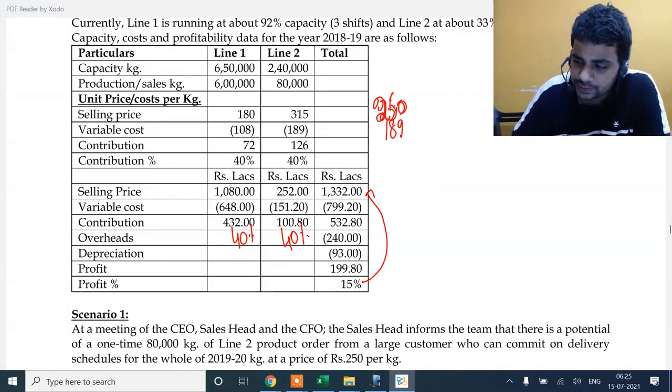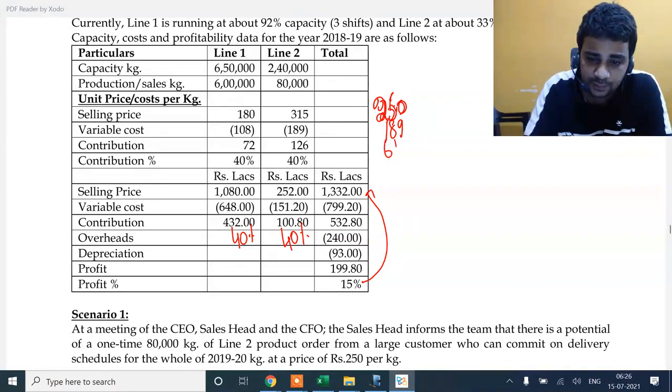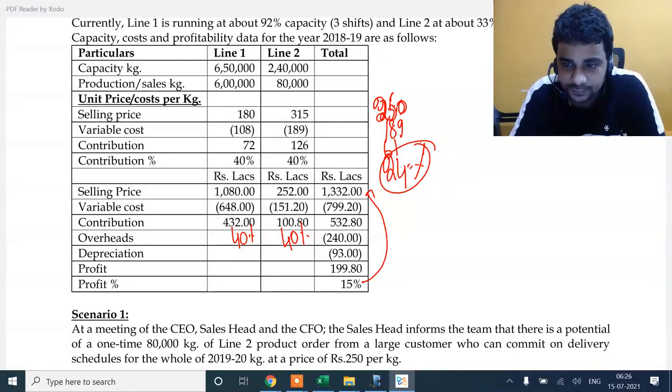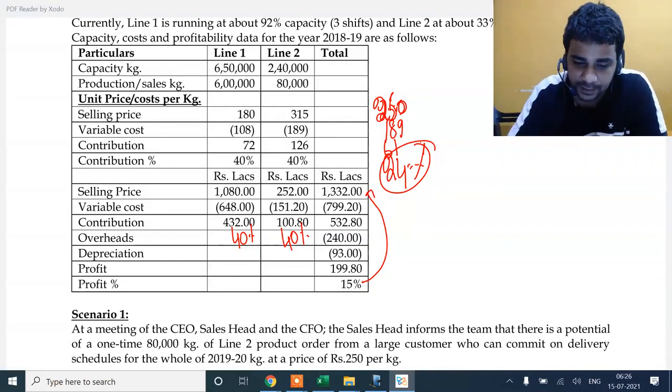Your contribution is going to be 61 on 250, which is some 24%. So the obvious thing is I'm not going to meet the requirement of 40% margin. That 40% margin requirement is somewhere not going to be met. That's a problem which I'm facing at this point of time.